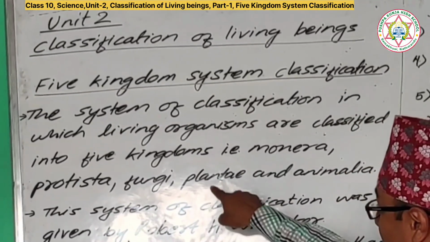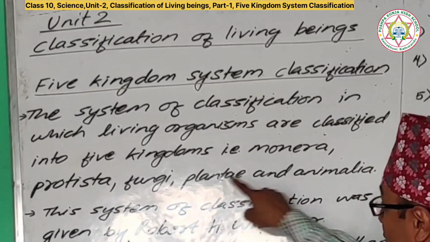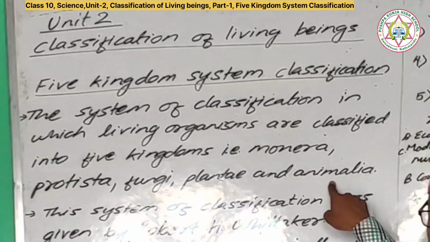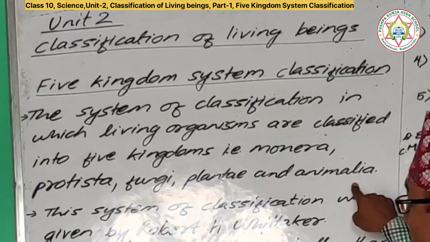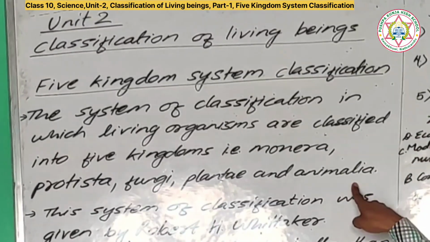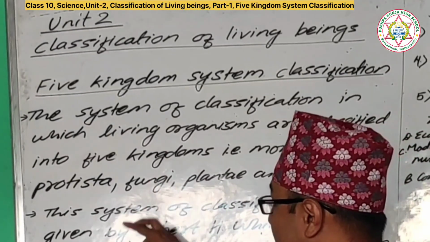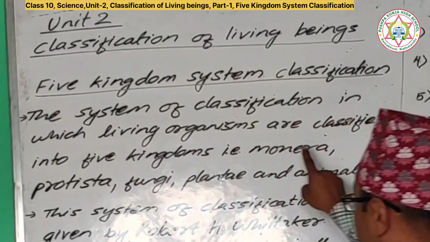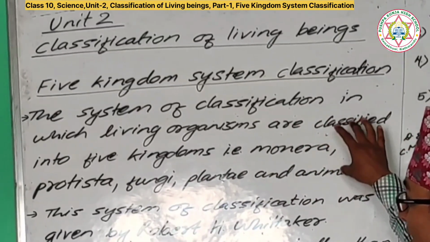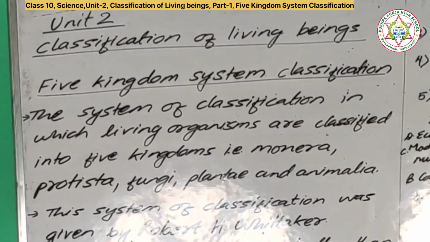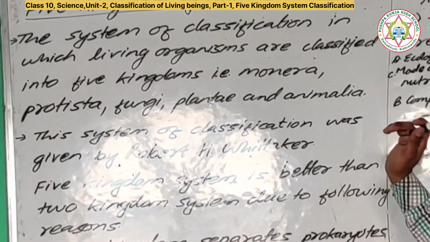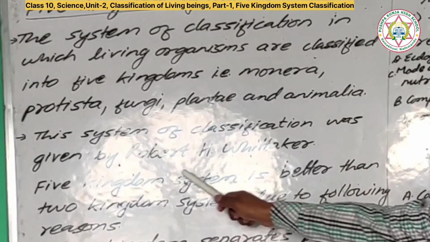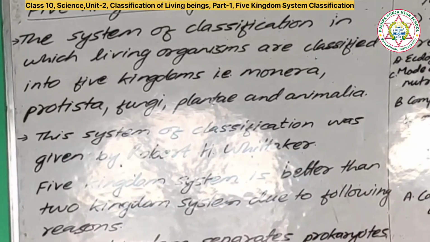The difference is that Plantae and Animalia are also found in the two kingdom system classification as they are. Plantae and Animalia are as they are in the two kingdom system. Now here are three new kingdoms: Fungi, Protista, Monera. So why did this arise? Let's see. The system of classification was introduced by Robert Harding Whittaker. I have already said, this system was introduced by the scientist Robert Harding Whittaker.